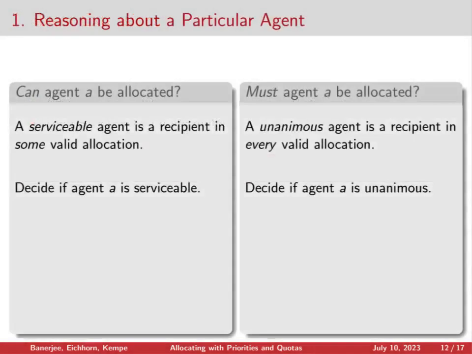In our first case study, we'll focus our attention on one particular agent A. And there's two natural questions we can ask about agent A. First, we can ask whether it's even possible to allocate to them. And we say that an agent is serviceable when there's some valid allocation that gives them a unit. And the related question we can ask is whether we need to allocate to agent A. And we'll say that A is unanimous if they're a recipient in every valid allocation.